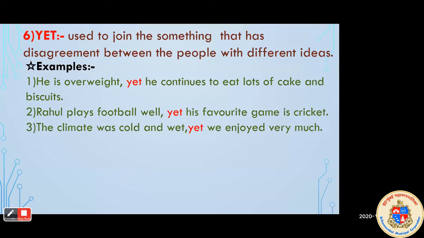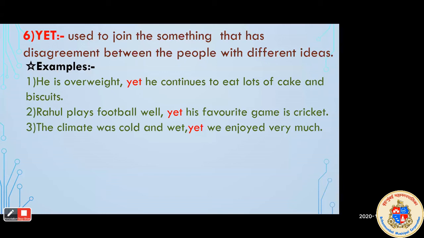In the second sentence, Rahul plays football well. Okay, Rahul plays football well. He likes to play football. He can play football very well. Yet, his favorite game is cricket. So this is also two contrasting ideas. There is no connection between the two ideas here, because Rahul plays football well, but his favorite game is cricket. So is this possible? Anyone can disagree with these ideas. That's why these two sentences are joined with the help of yet.